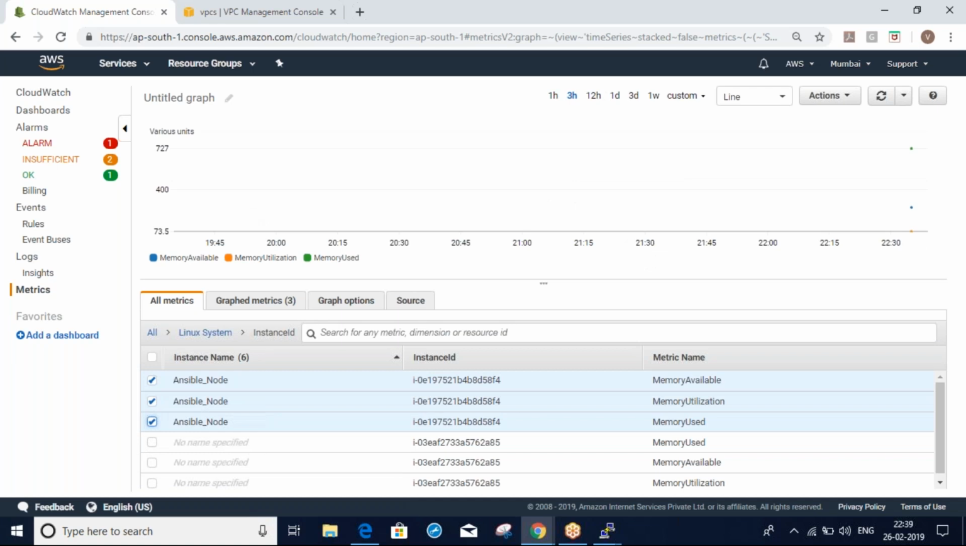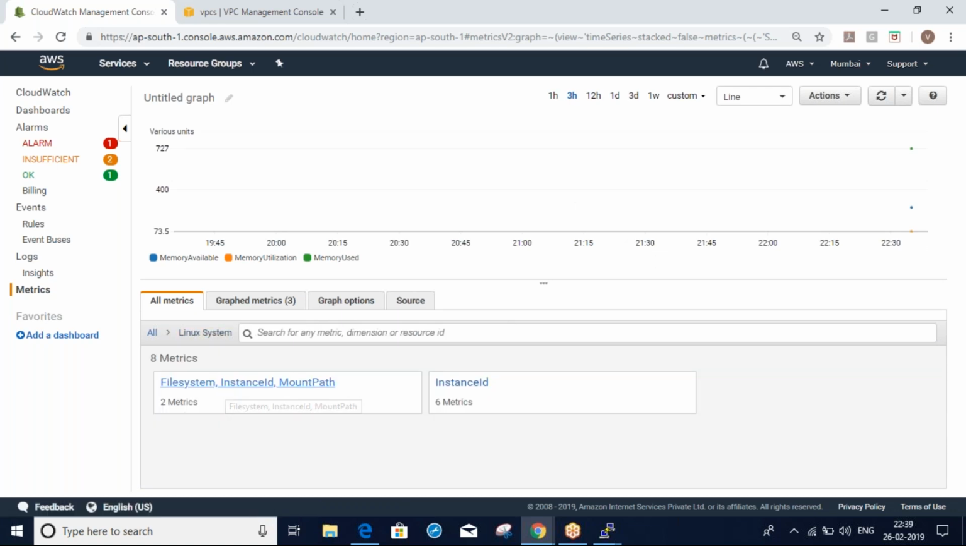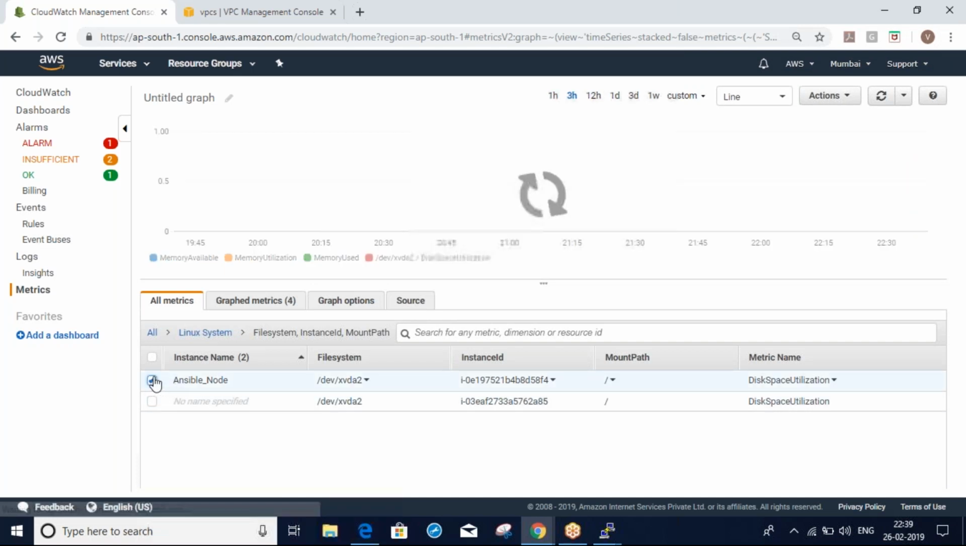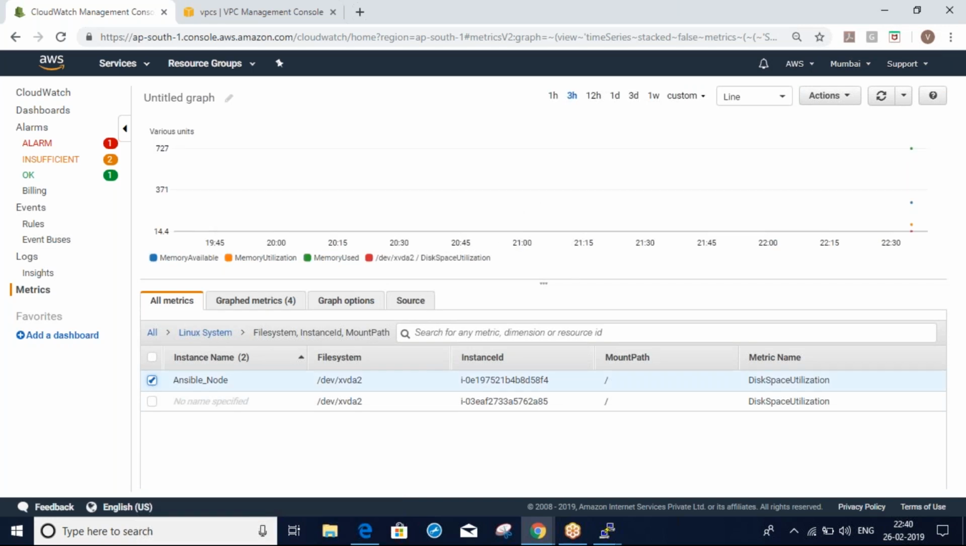Same thing here, you can monitor your file systems and disks. As of now I have only root, so I configured only for root. If you have other file systems, you can configure the same for them also. Here you can get graphs and monitor all these metrics. These are called custom metrics, very important in interviews and in production also.